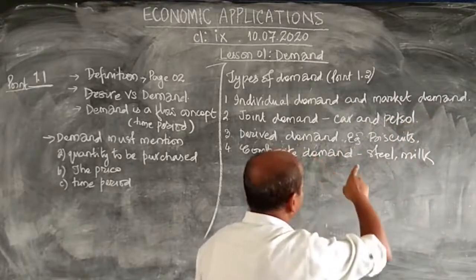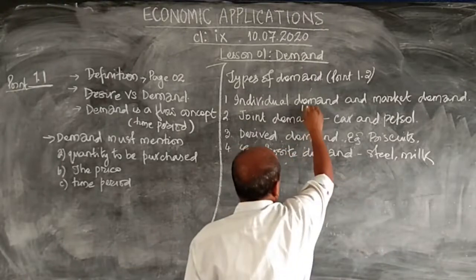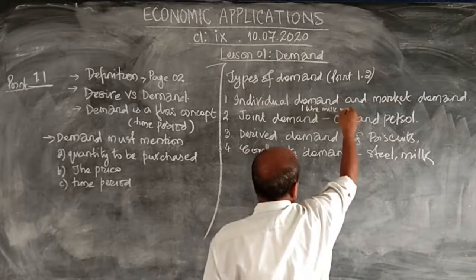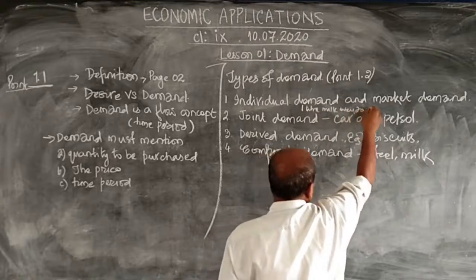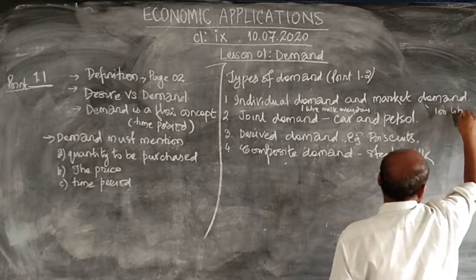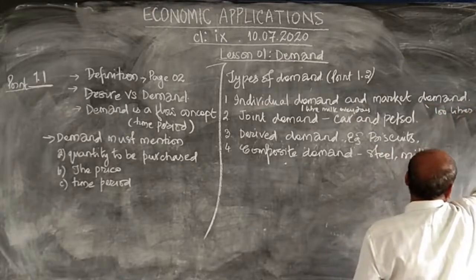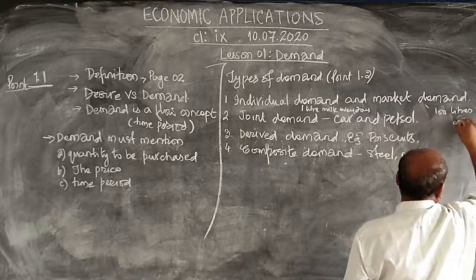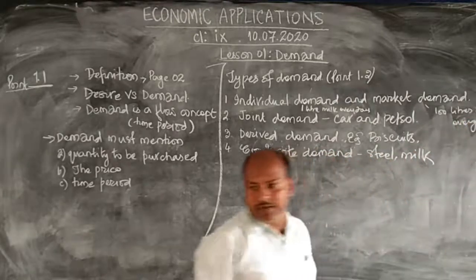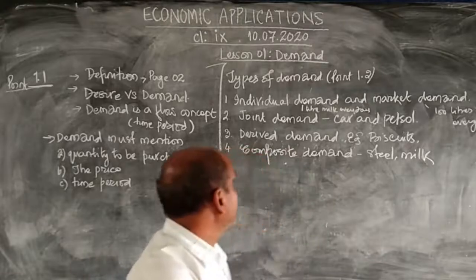Then you have the individual demand, 1 liter of milk every day. This is market demand, 100 liters of milk every day in the market. So this is the different type of demand we have.